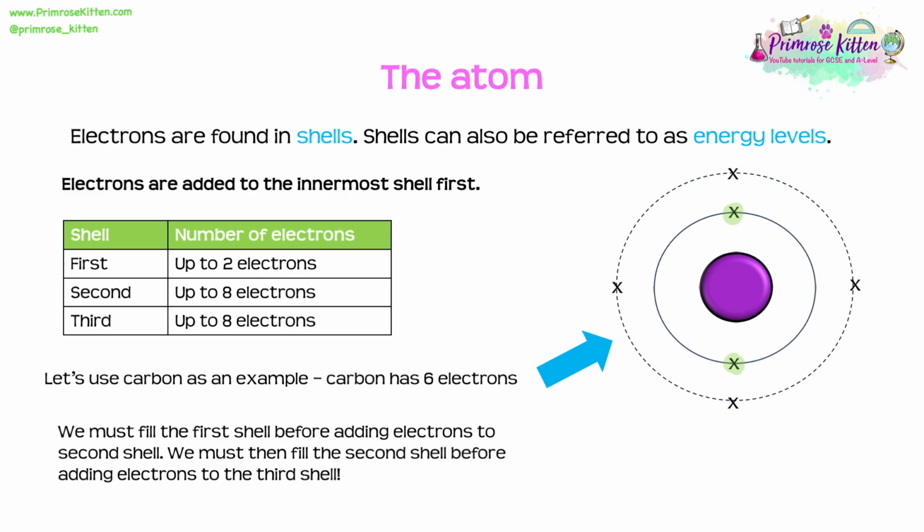And we know that in the second shell we can add up to 8 electrons. So we can fit all of those 4 in that second shell. And that's what I've done here. I've got 1, 2, 3, 4 electrons in its second shell. Now we can represent this using this diagram. However, we might also see it using this system here, where in brackets we do 2, 4. That represents 2 in the first shell and 4 in the second shell.